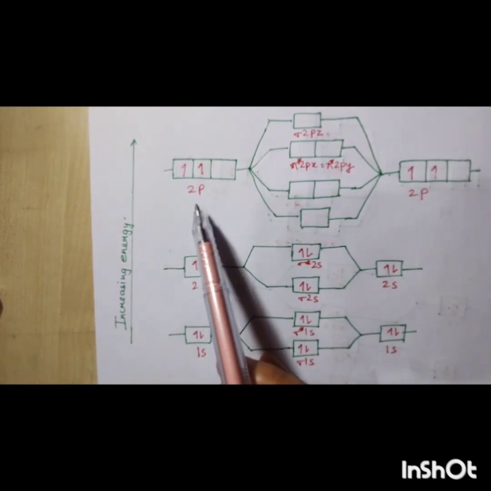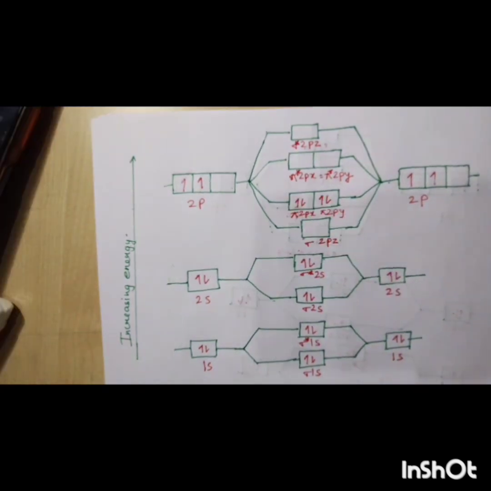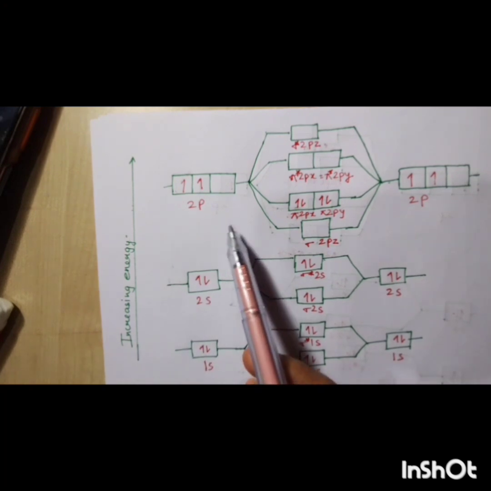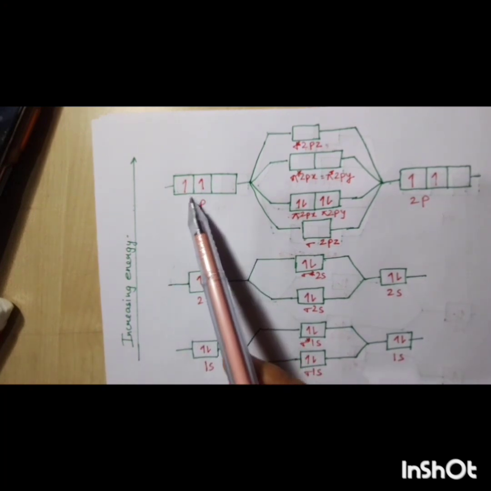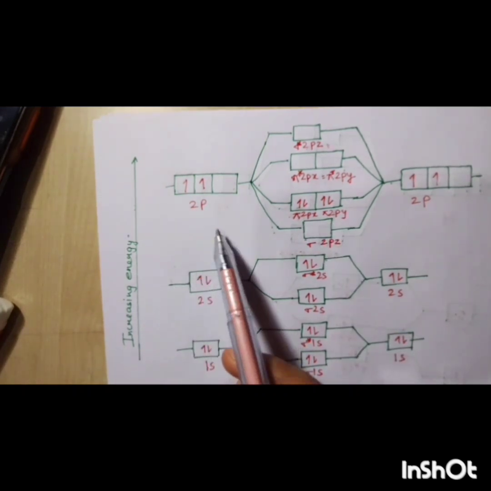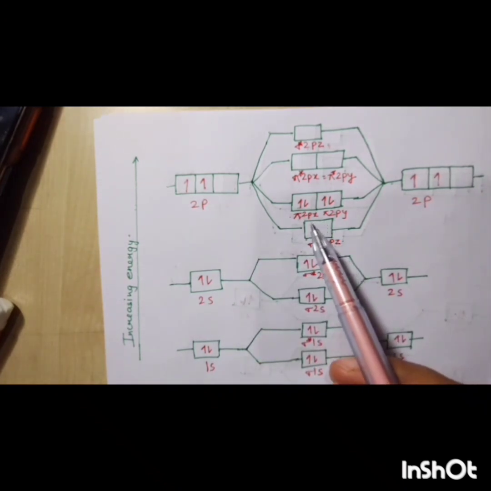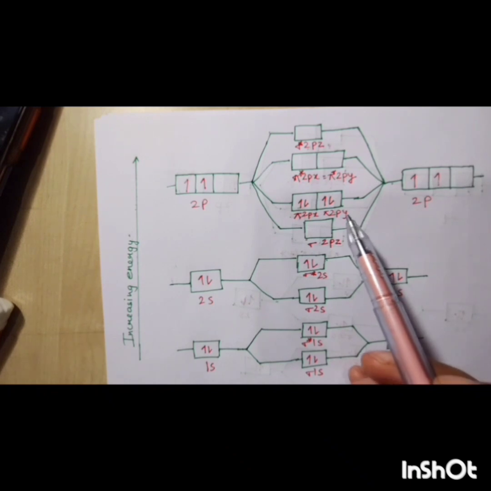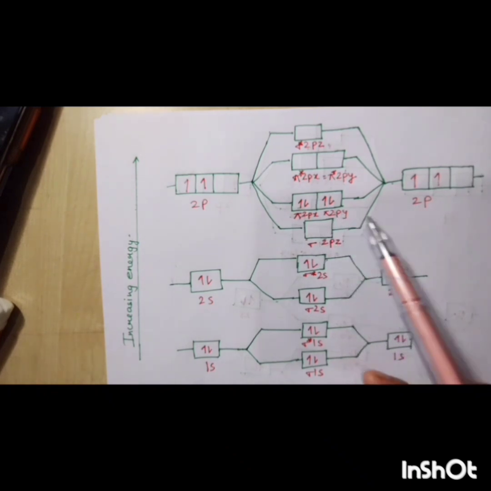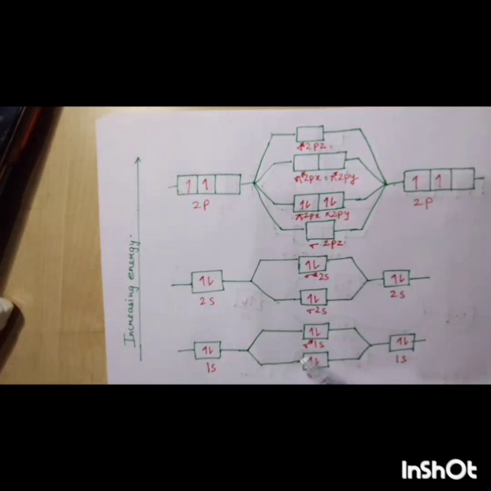Next, in the case of 2p, 2 electrons are found in both pi 2px and pi 2py, and anti-bonding does not have any electron. So this is the molecular orbital diagram of the carbon molecule.